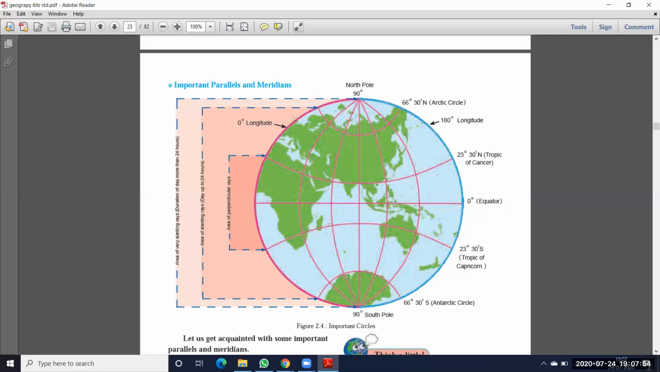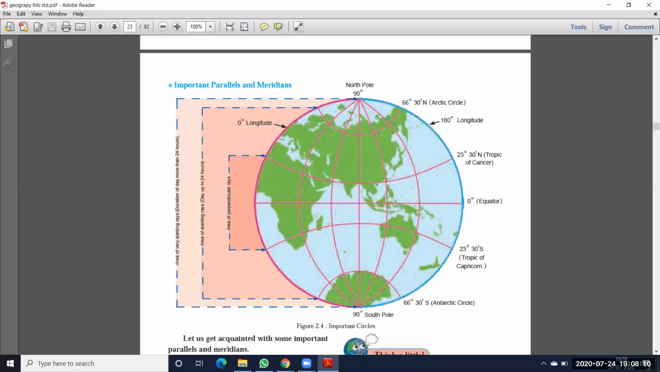It is also called the prime meridian. This is 0 degrees longitude, and we call it the prime meridian. And this is 180 degrees longitude. So what is the value of this one? 180 degrees longitude. Okay, these are the important longitudes.